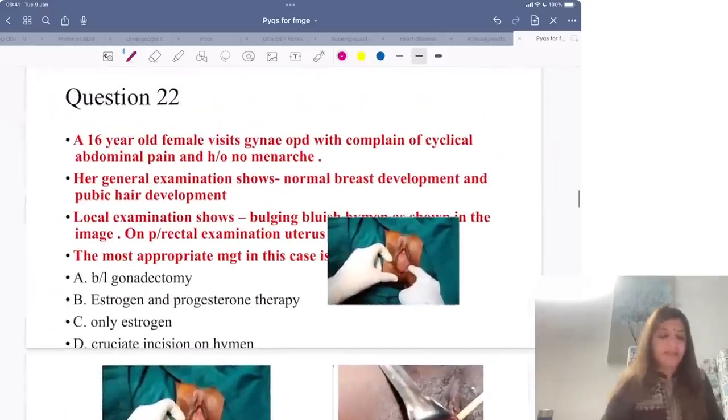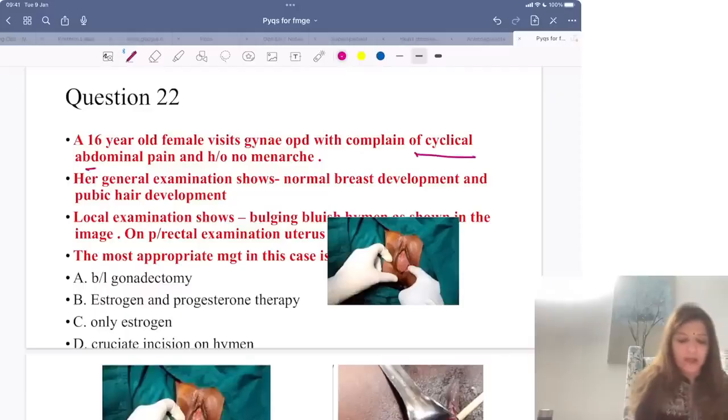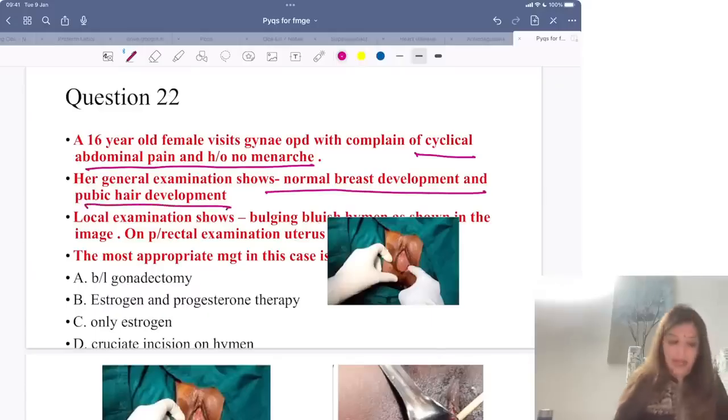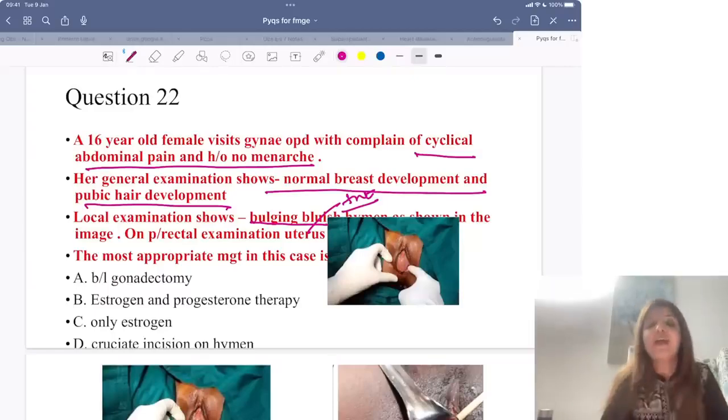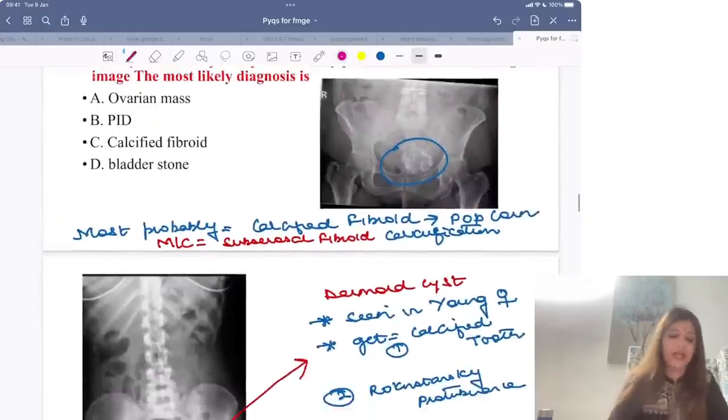Next question. A 16-year-old female visits Gyne OPD with complaint of cyclical pain in abdomen and no menarche. On examination, breast development is normal, pubic hair is normal. Local examination shows bulging bluish hymen. And on per rectal examination, uterus is present. तो जैसे ही question ये कहे कि patient cyclical pain in abdomen के साथ आया है and there is a bulging bluish hymen, that means we are dealing with imperforate hymen, and management of imperforate hymen is you have to give a cruciate incision on the hymen.